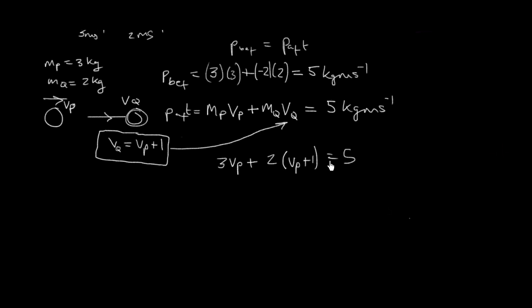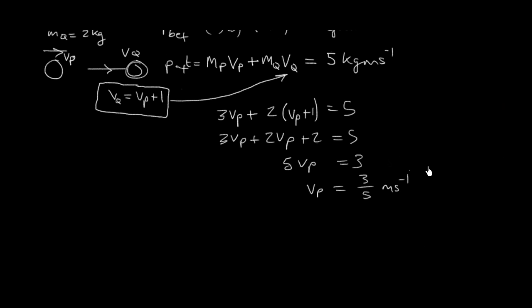So let's open this up and do some algebra. What do we have? 3 vP plus 2 vP plus 2 equals 5. So 3 equals 3 plus 2, that's 5 vP. Well, I pass the 2 to the other side, and vP is therefore going to be 3 divided by 5 meters per second. Okay, you can put that in the calculator if you want, and 3 over 5 is 0.6.